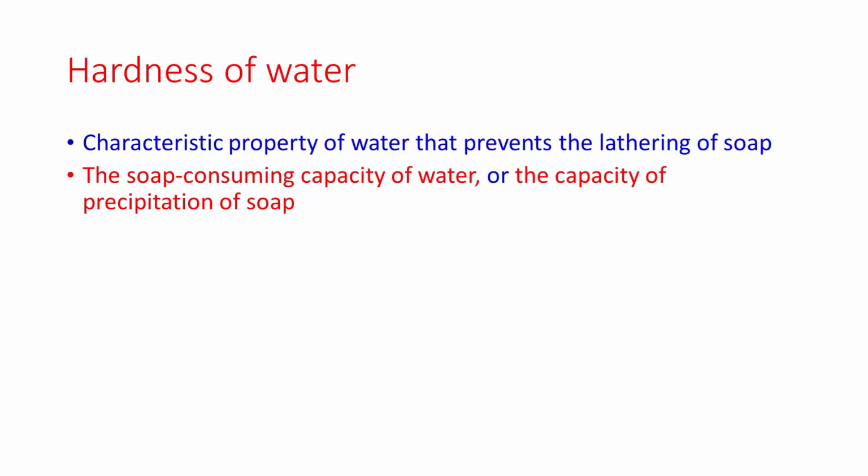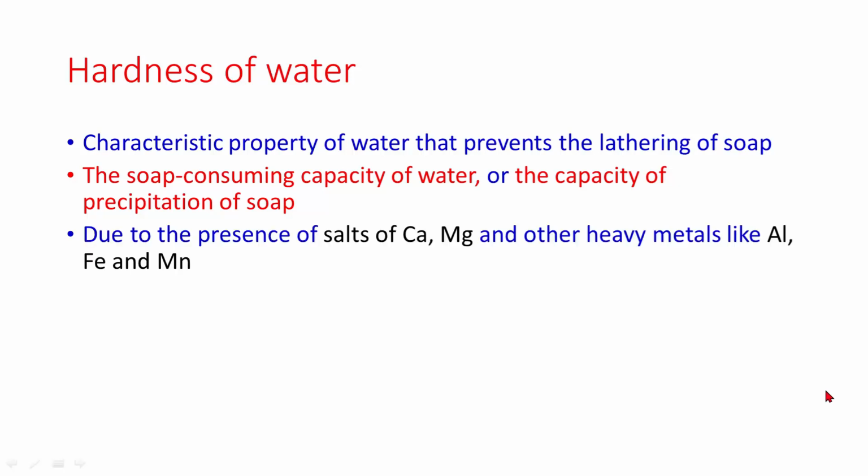It is the soap consuming capacity of water or the capacity of precipitation of soap. It is due to the presence of salts of calcium, magnesium, and other heavy metals like aluminium, iron, and manganese.